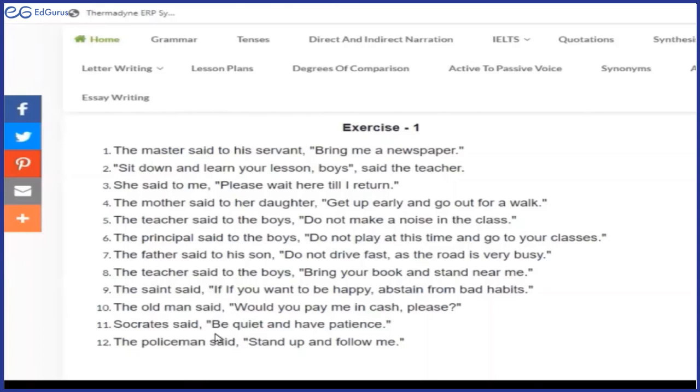Socrates requested. Why requested? There is no such expression, beta. Socrates advised. Socrates advised, yes, to be quiet and have patience. Correct. Okay. The policeman said, stand up and follow me. The policeman ordered him to stand up and follow him. Follow him. That's all. Is that clear? Yes. Any doubt here? No, ma'am.